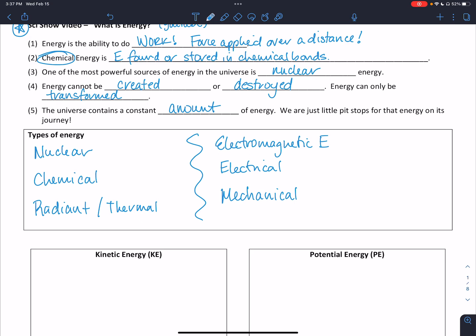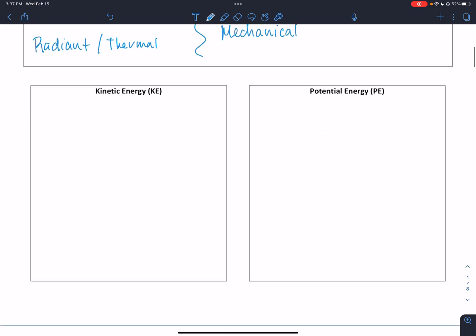Now, all of these energies can fall into 2 larger categories, which we should have heard of: kinetic energy and potential energy. Kinetic energy is defined as the energy of motion. So an object is moving, and that object is going to have a certain amount of energy that is associated with that motion. That amount of energy is equal to 1/2 of the mass of the object times its velocity squared.